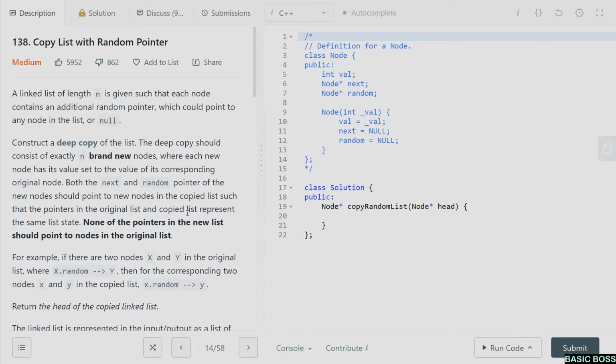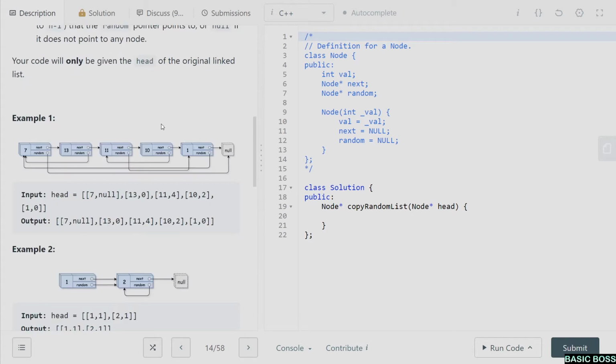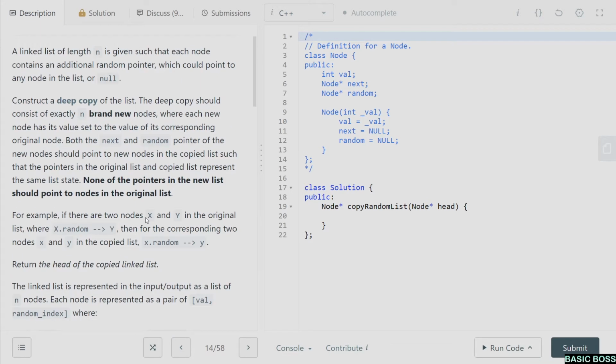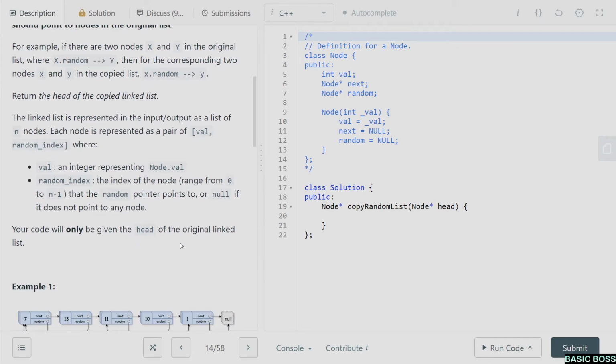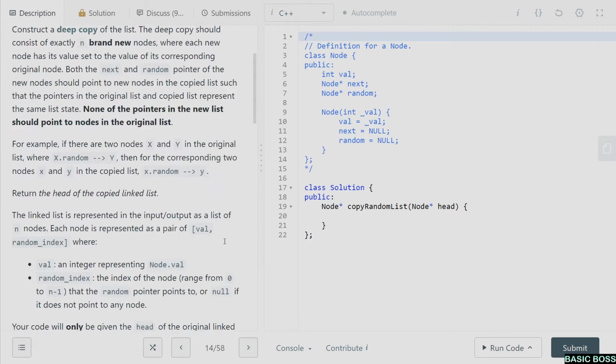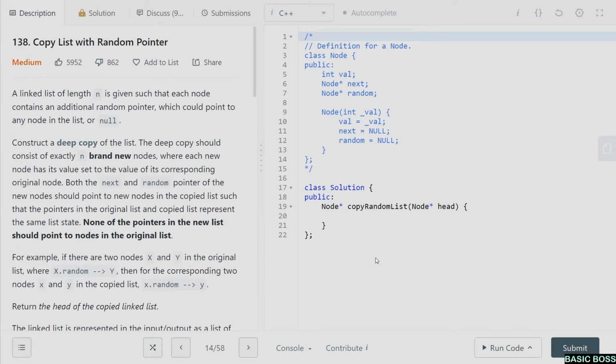So basically what the question is asking you to do is create a duplicate of the original linked list, and in the process you are supposed to create new nodes. You are not supposed to reuse the old ones, and that's how you will be doing a deep copy of the linked list. And we have to return the head of the new linked list, and initially we will be given the head of the linked list. So let's see how to solve this question. For that, let's go to the whiteboard.